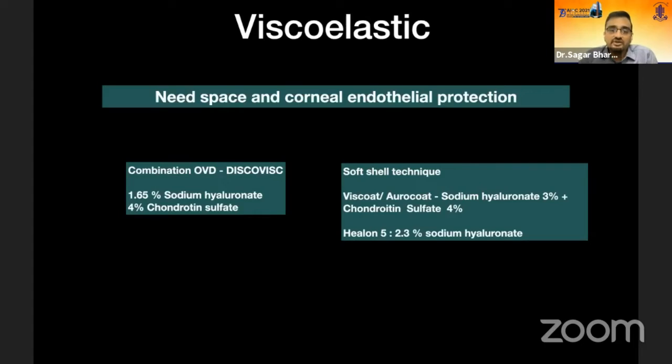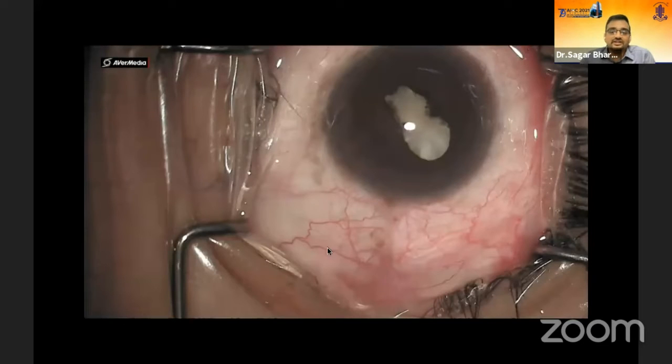Or a lot of times this may not be available, then you can go in for a soft shell technique wherein you use a combination of Healon 5 with Viscoat. But if you are using Healon 5, one has to remember that the parameters have to be low flow, because only in low flow parameters Healon 5 stays. Now let's move on to the case.